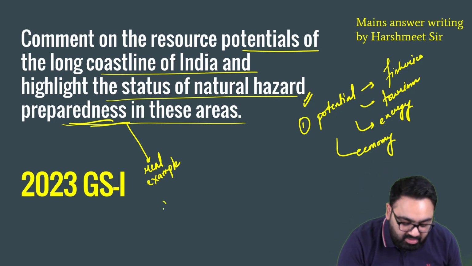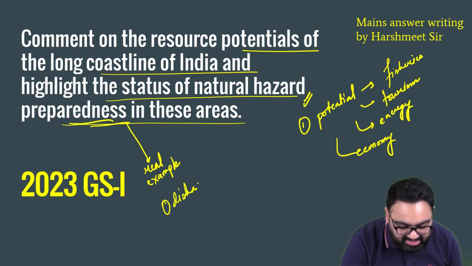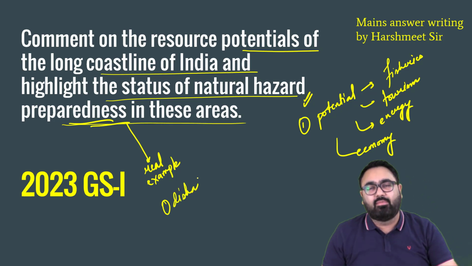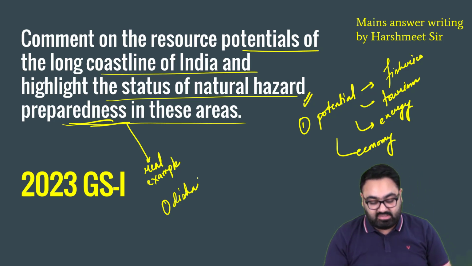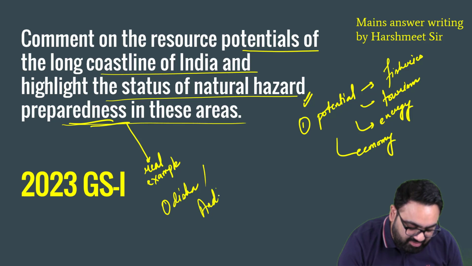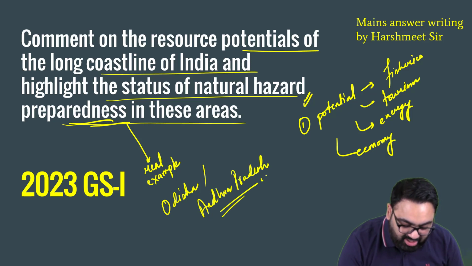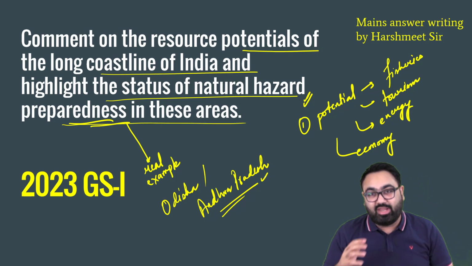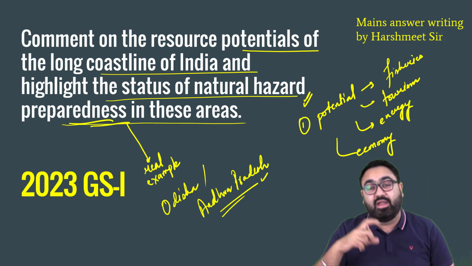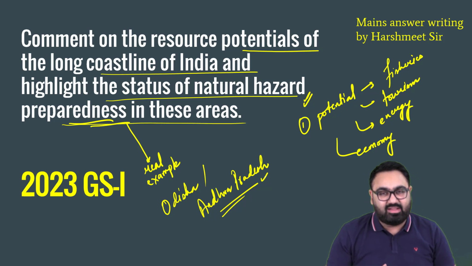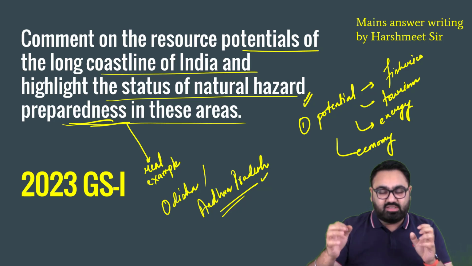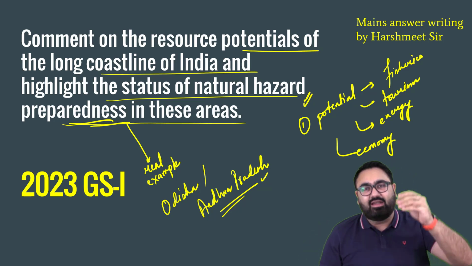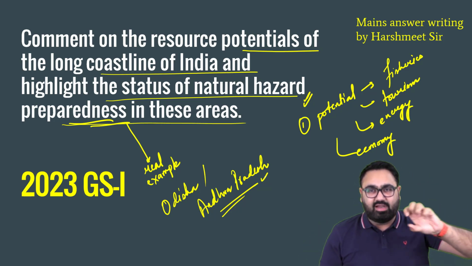For example, write some of the initiatives taken by, let's say, Odisha. How they have been able to reduce their death toll from thousands to almost single figures. Give some examples of, let's say, Andhra Pradesh. Give some examples of how the government of India has been utilizing technology to get latest information and prediction about what we can expect in these areas. So these are the two big paragraphs in the main body. First, the resource potential, and second, real examples of how prepared we are. That is how you'll have to write it.